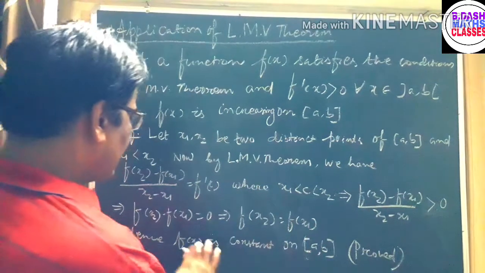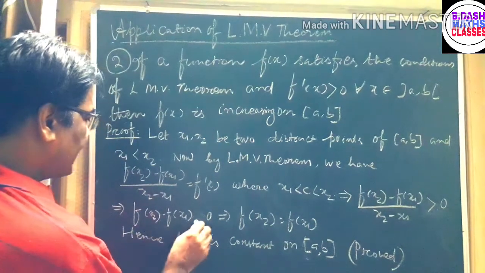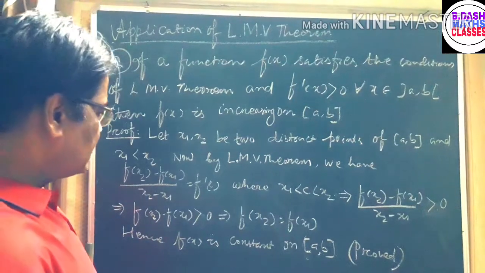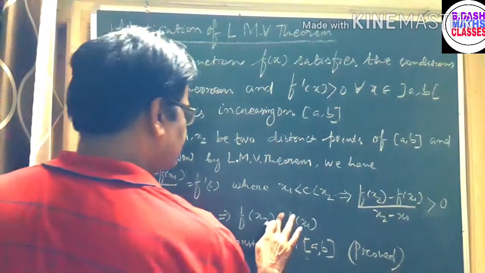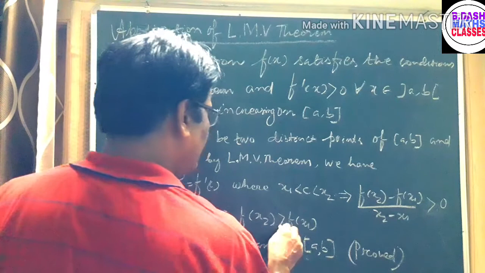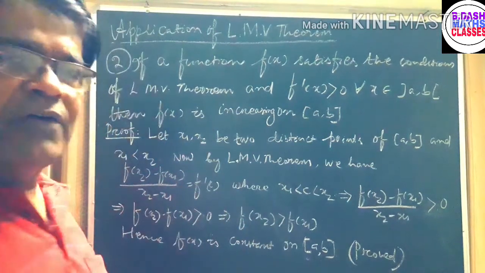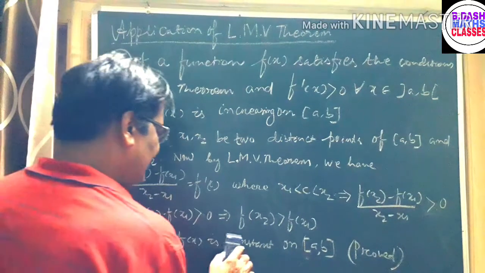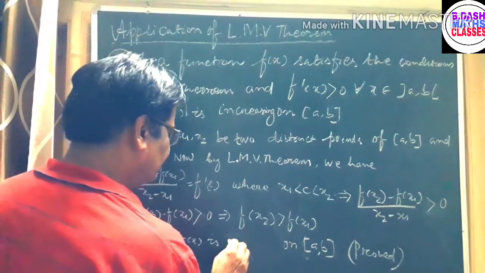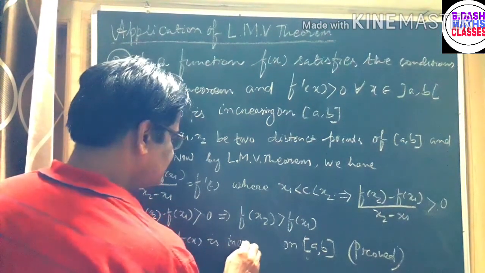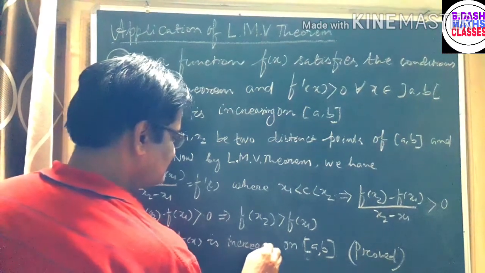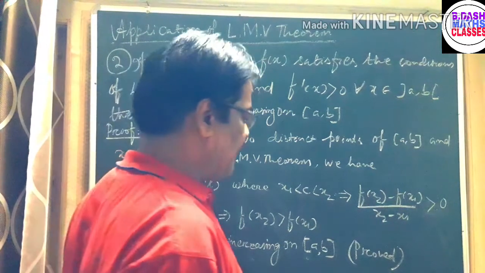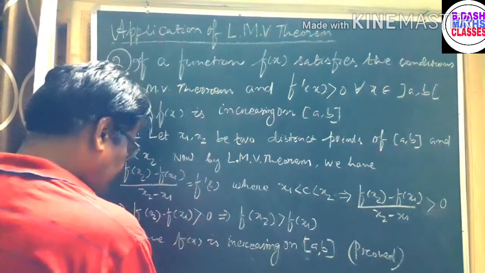Then we can write f of x2 minus f of x1 greater than 0, which implies f of x2 is greater than f of x1. Hence, f of x is increasing on the closed interval AB.